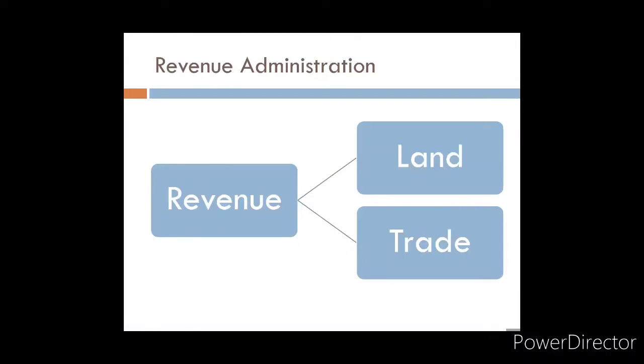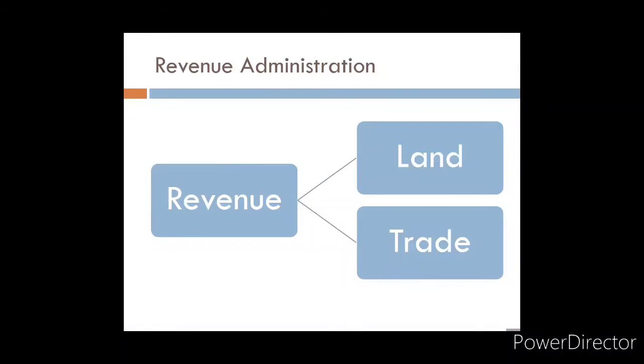Now talking about the land revenue, many reforms were introduced in this system so that they could know how to calculate the tax or how to gain the revenue from the people. For this, a new system was started, known as Todarmal Bandobast. This Todarmal Bandobast was started by Raja Todarmal. He was the finance minister of the Mughal Empire during Akbar's reign, and he was also one of the Navratnas in his court.